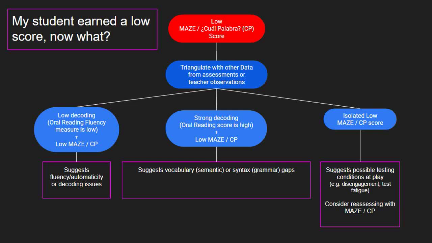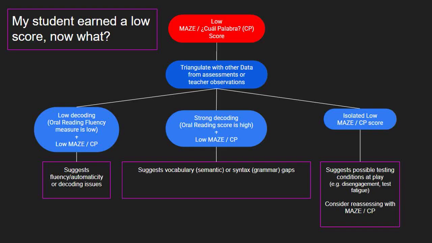Now what? First, we must understand that a low score by itself doesn't tell the whole story. Always triangulate with other data. For example, you should take a look at the scores in some of the other mCLASS measures. If both oral reading fluency and maze Cuál Palabra are low, the issue is likely fluency, automaticity, or decoding.